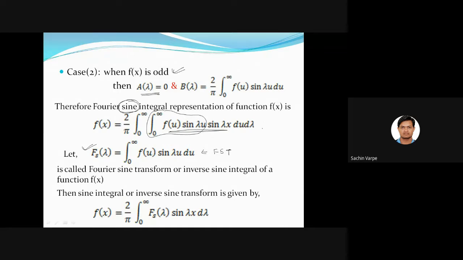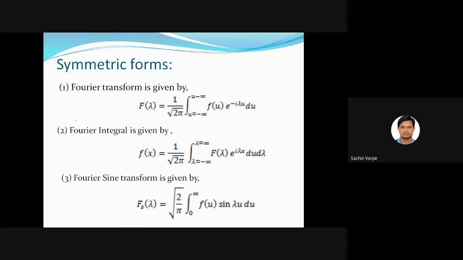So these two formulas are important again: Fourier sine integral representation and Fourier sine transform. Okay, formula number 5 and 6. Is this clear? If the function is odd, then we can have the Fourier sine transform and its integral. Okay?